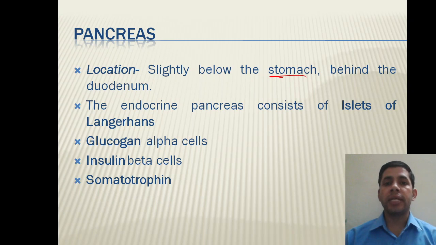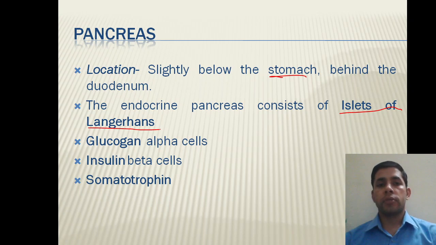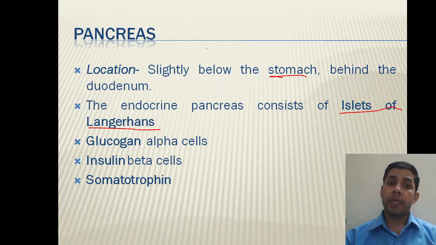The main part of the pancreas, about 97 to 99%, is the exocrine part, and the exocrine part of the pancreas releases the digestive juices, digestive enzymes. Only 1 to 3% area of the pancreas consists of islets of Langerhans. They are named so because of the name of the discoverer, Langerhans.